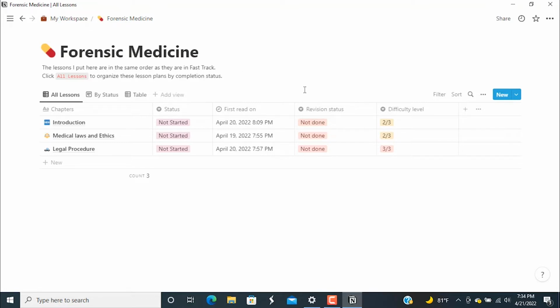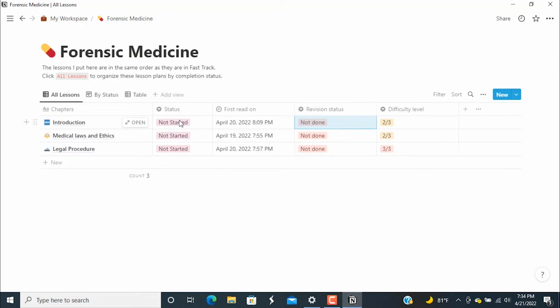The first thing is about the revision. It's about the spaced repetition, or the revision, in Anki. So to keep track of that, I have kept a table that says revision status, whether I have done it or not done. I can always change the status of this. If I have done the revision, then I can change it and get the idea that I have revised this topic and I don't need to look after it in the very near future. So I've not started it yet, so I'll keep it not done.